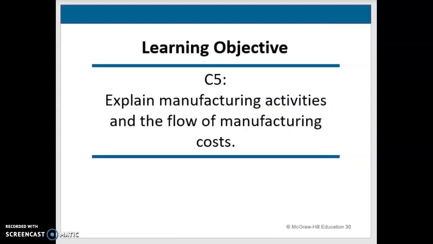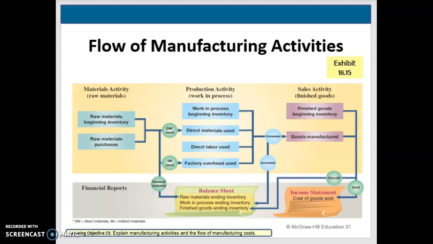All right, so let's look at the flow of activities for manufacturing. In addition to the income statement and the balance sheet, manufacturing companies are going to prepare additional reports that help managers plan and control the manufacturing process. So for us to understand this, we have to first understand the flow of manufacturing activities and costs.